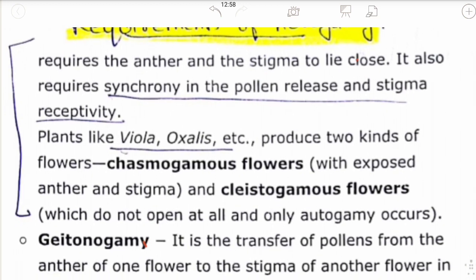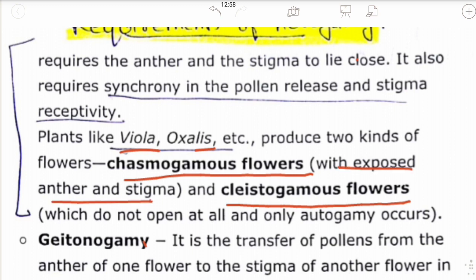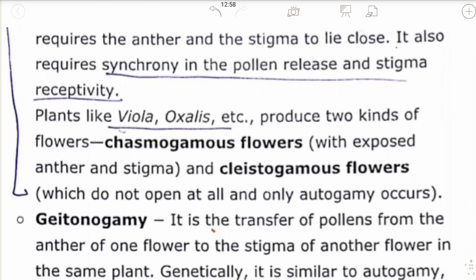There are two types of flowers which take autogamy: chasmogamous flowers and cleistogamous flowers. Plants like Viola and Oxalis follow chasmogamous flowers. What are chasmogamous flowers? The flowers with the exposed anther and stigma, where the anther and stigma are fully exposed. Cleistogamous flowers are the flowers which do not open at all. They are always closed and do not expose.